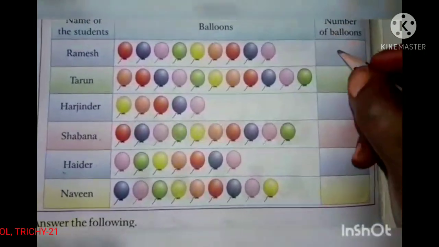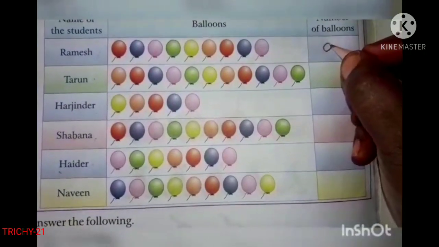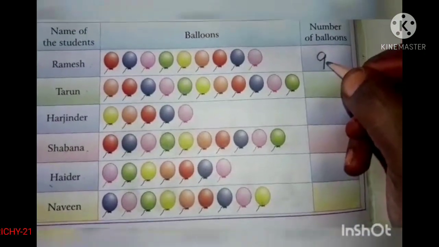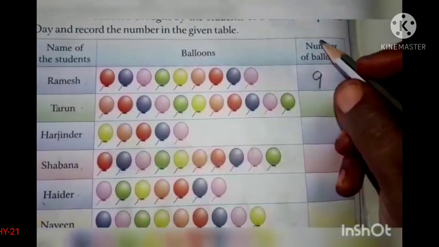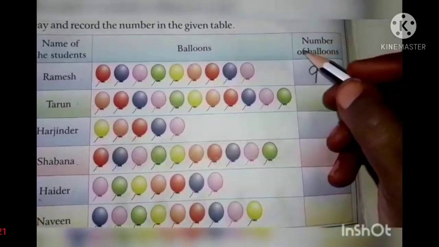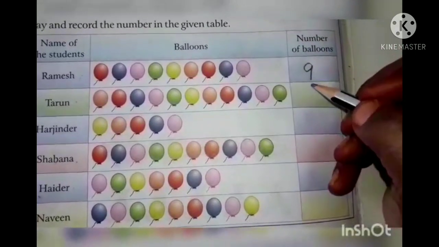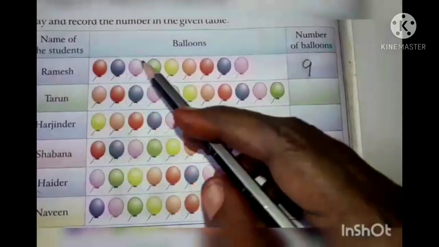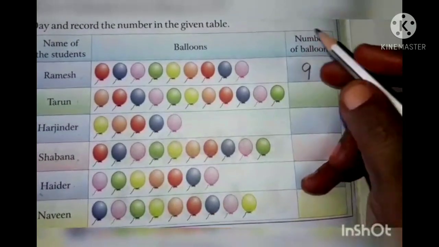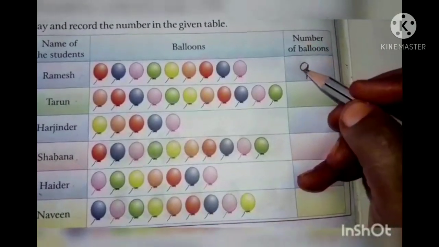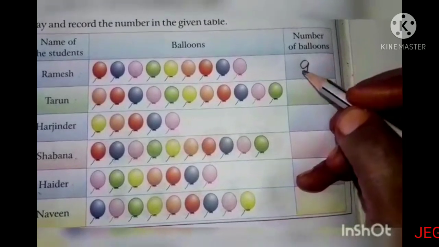So, Ramesh brought 9 balloons. So, in the number of balloons column, you should write the number 9.